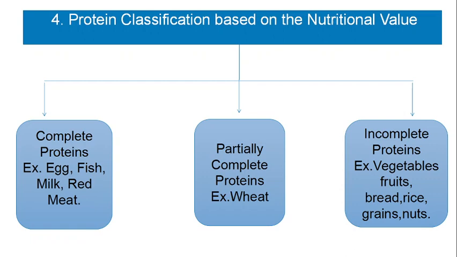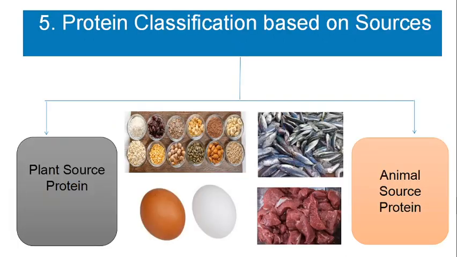They will not have all the 10 essential amino acids. Examples: gelatin, which is derived from collagen, and zein of corn are incomplete proteins. Gelatin and zein lack the essential amino acid tryptophan. So these are based on the nutritional value of the proteins.